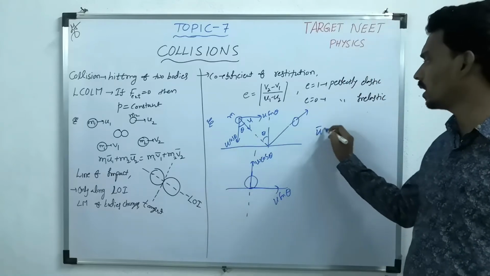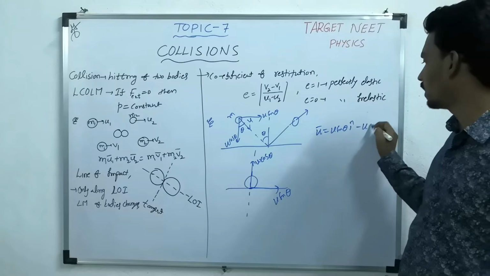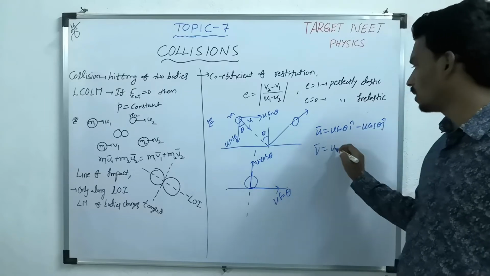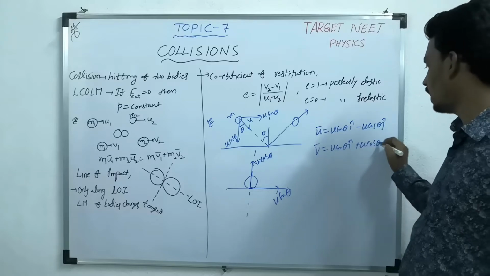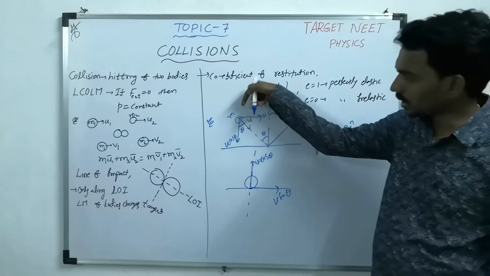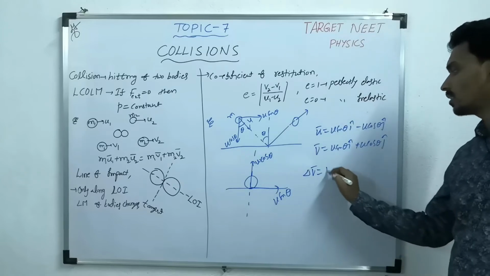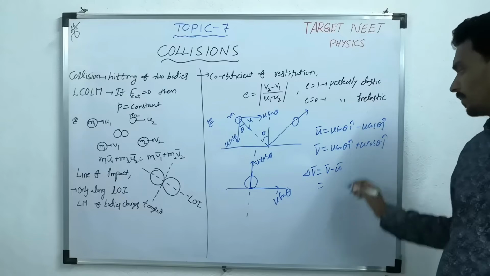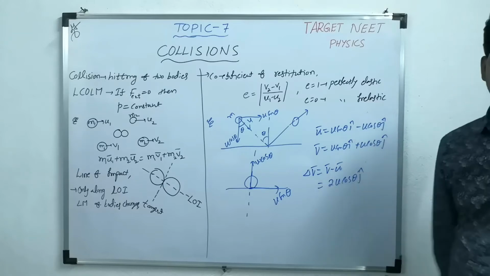Then what is the initial velocity? u sin theta i cap minus u cos theta j cap. What is the final velocity? u sin theta i cap plus u cos theta j cap. Because here it is downward, here it is upward. Then what is the change in velocity? Final minus initial. So it will become 2u cos theta j cap.